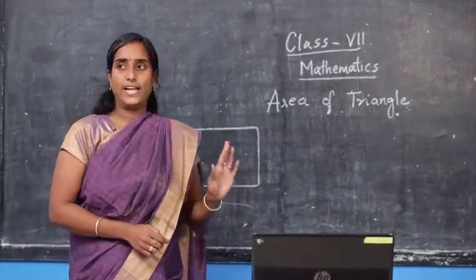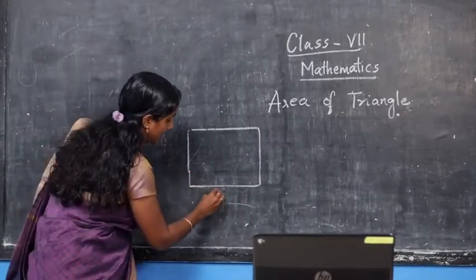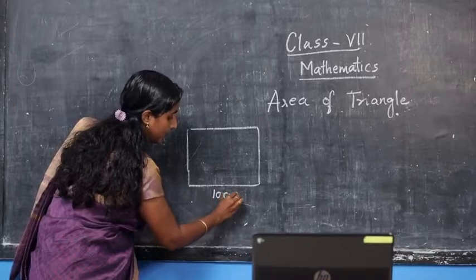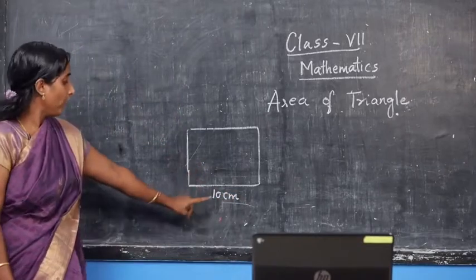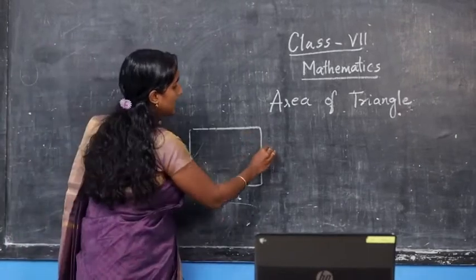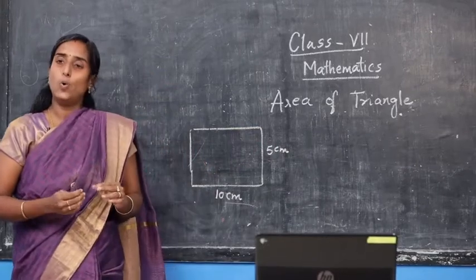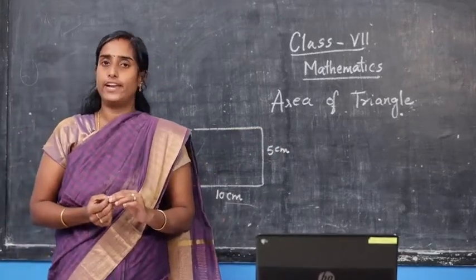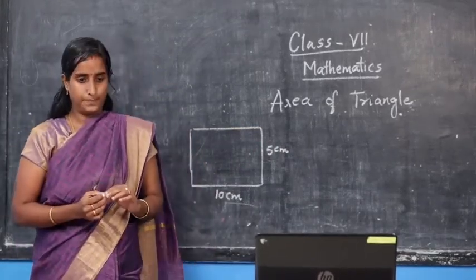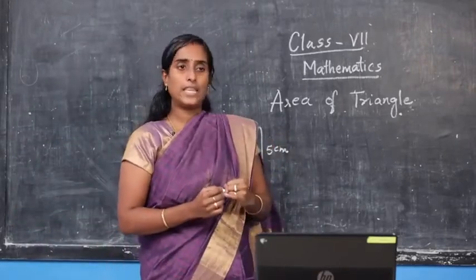If I give you a dimension where the length of the rectangle is 10 centimeter and breadth is 5 centimeter, now tell me how will you find the area of the rectangle? Very good Akash, you have come with a correct answer.